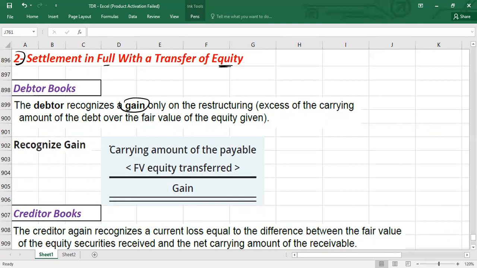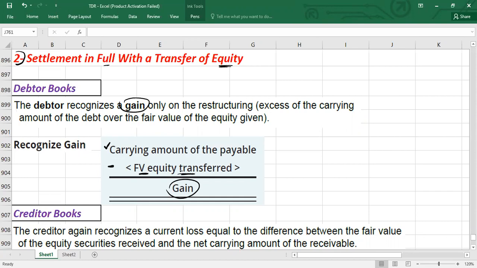You will take the carrying amount of the payables, I mean the amount of liability which is showing in your balance sheet. From there you will subtract the fair value of equity transferred. So you will get a gain on restructuring. You will not have a gain or loss on disposal here, because it's not a disposal. So there is just one simple gain, the gain on restructuring.